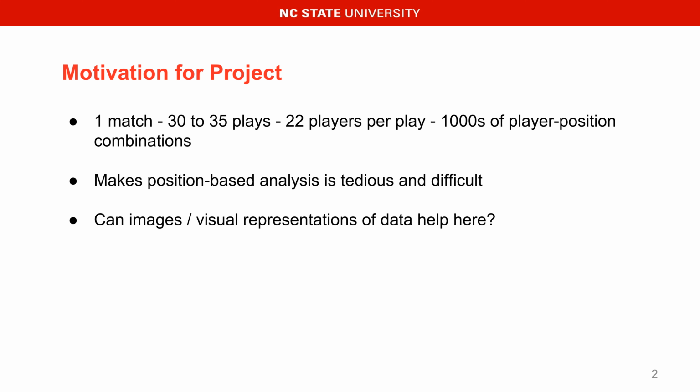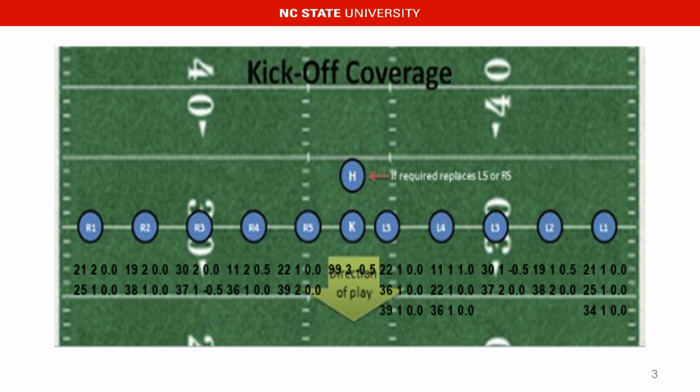Wouldn't it be a nice idea to have a summarized visualization of the game, something from which coaches can quickly infer vital statistics of players for each position? Enter AFAA. Our application takes a pre-formatted data file of a single football match, munches the data, generates position-based metrics, and projects them on play formation images.